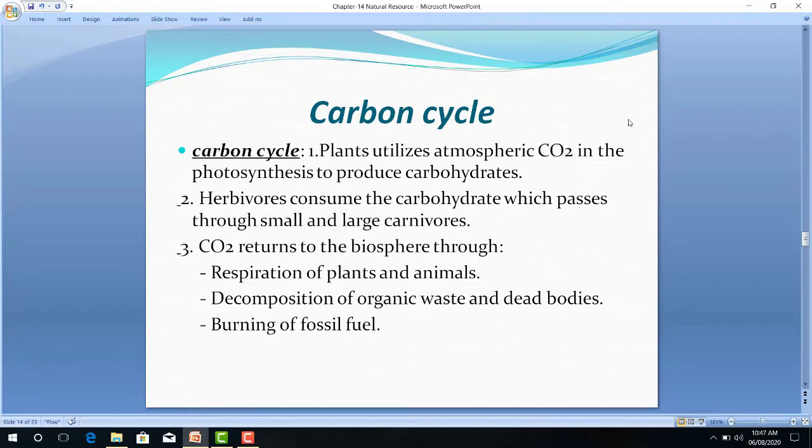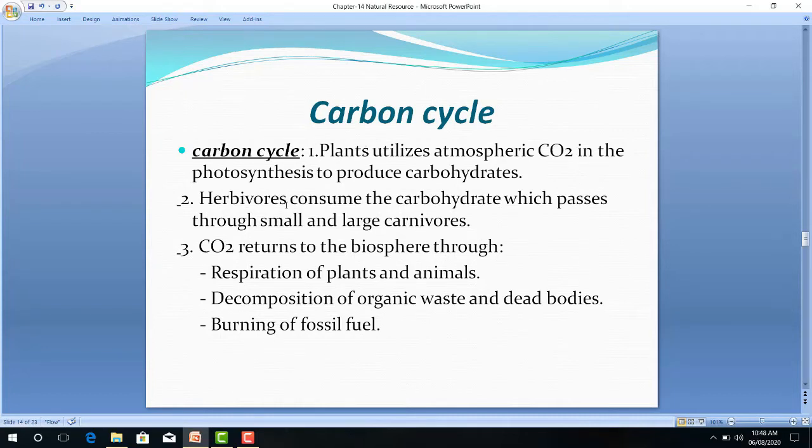This carbon dioxide is utilized by plants, and plants use carbon dioxide and water in the presence of sunlight to do photosynthesis to produce carbohydrate, that means glucose. Now herbivores consume this carbohydrate, which passes through to small as well as large carnivores.